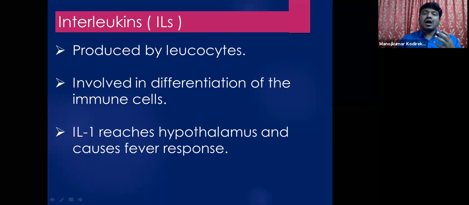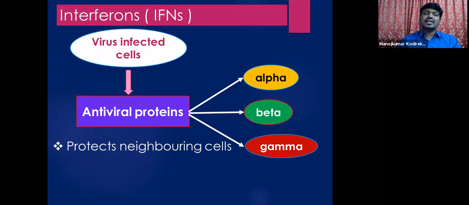So the normal body temperature is raised from 98 degrees Fahrenheit to 99, sometimes 100, based upon the amount of infection. The body's temperature is increased, and that is called fever. So fever is nothing but a kind of immunological response against an infection or an injury. This fever response is brought by interleukin 1 on reaching the part of the brain, which part? That is the hypothalamus.